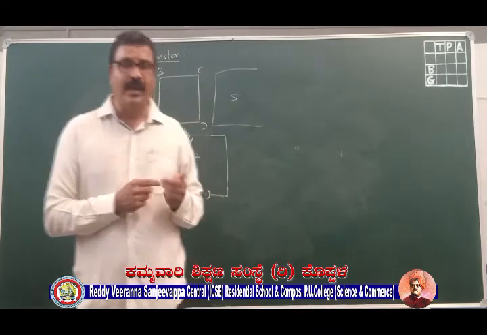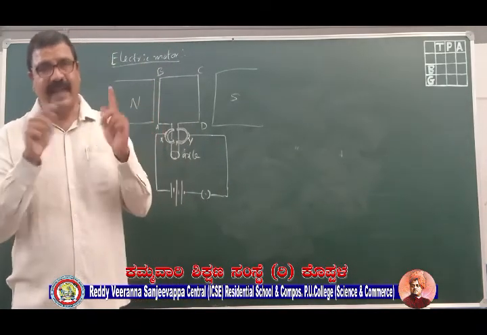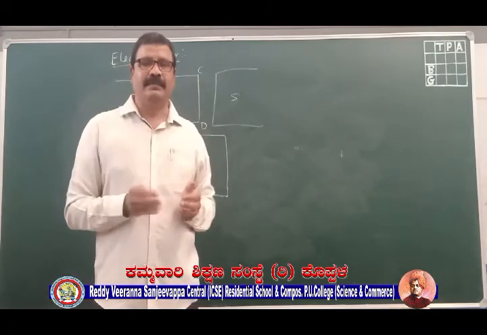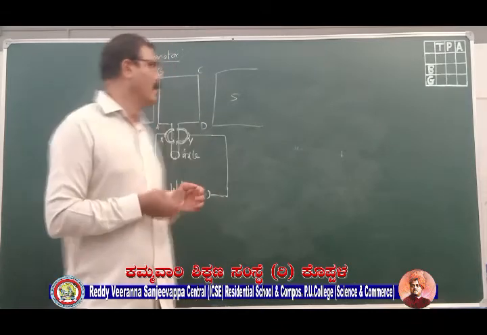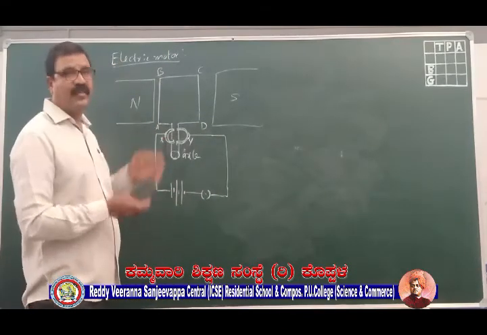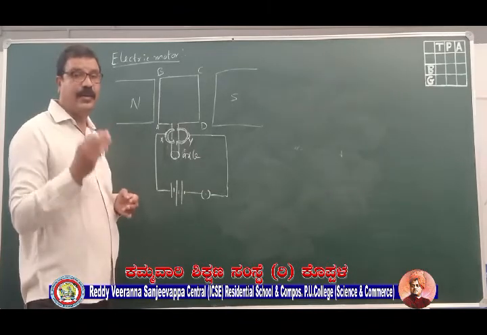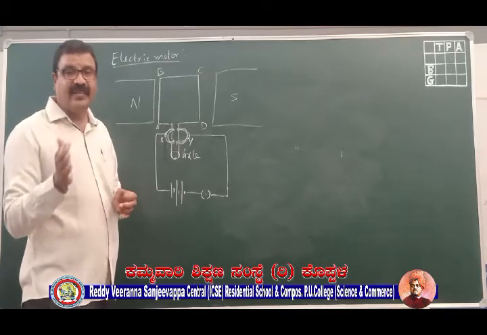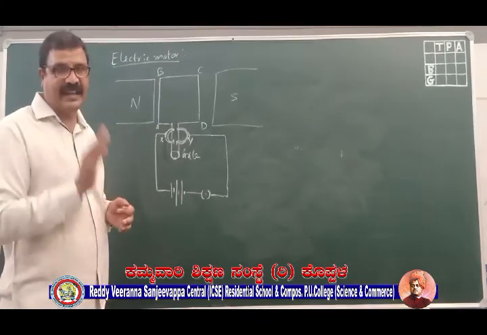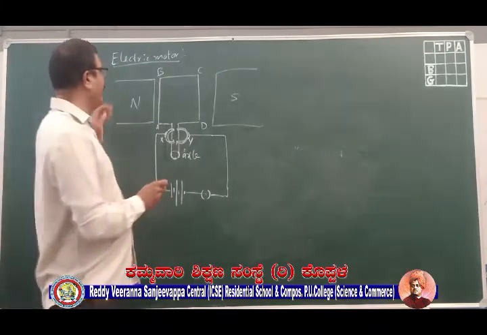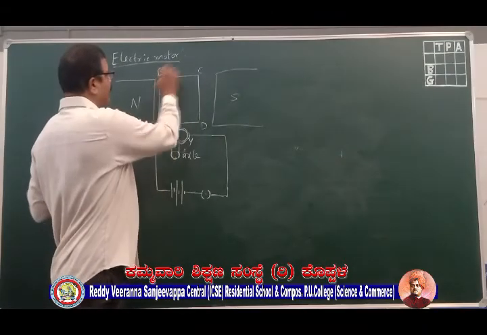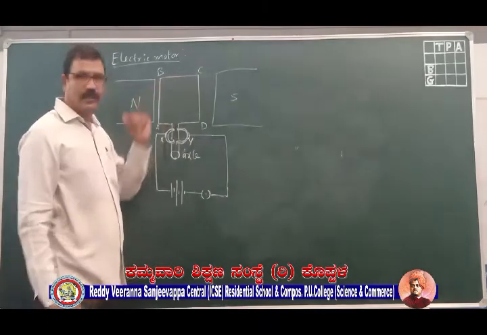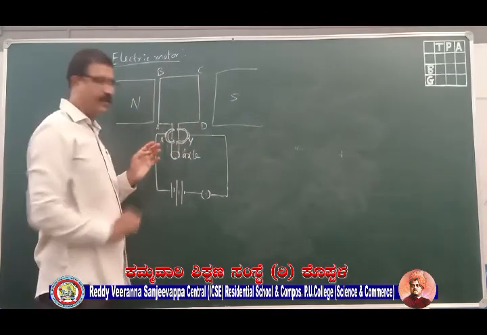Now what we will do, we will have a rectangular coil, connect it to a current and place it in a magnetic field. Then we'll see what will happen. To see the working of an electric motor, I already told you that an electric motor is a device which converts electrical energy into mechanical energy. Now what I have done here, I have a coil ABCD placed between the north and south poles of a magnet.